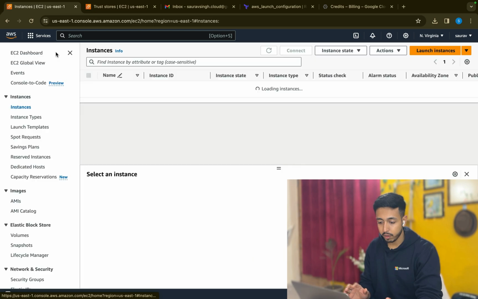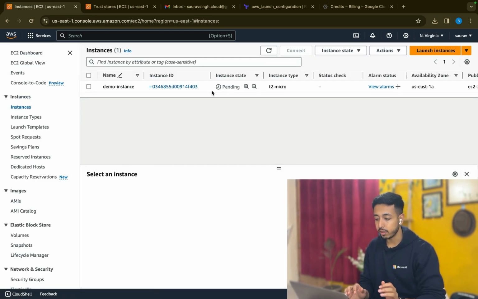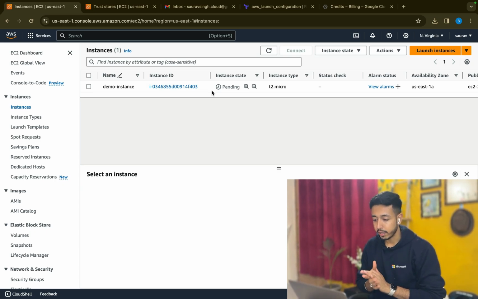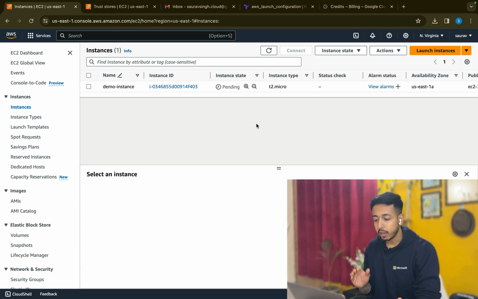And it has successfully launched. If I go to the instances, you will see it's in the pending state and it will be created within a matter of maybe 30 seconds and it will be ready. So now once the server is ready, there are 2 to 3 ways to connect to it.